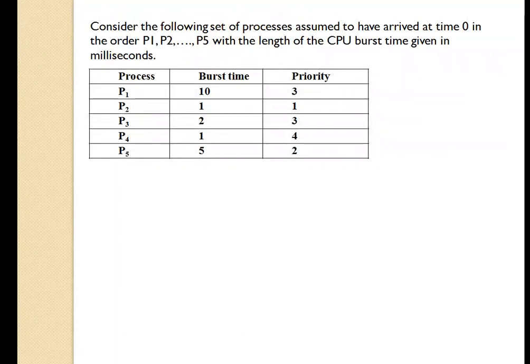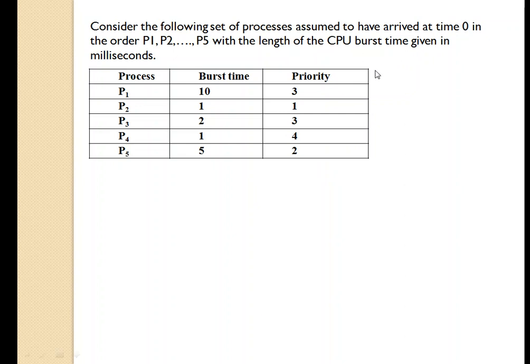To understand the priority scheduling algorithm perfectly, we are going to see one example. Consider the following set of processes, assumed to have arrived at time 0 in the order P1, P2, P3, P4 and P5, with the length of the CPU burst time given in milliseconds. A table is given wherein the burst time, that is how much time each will require the CPU, is given, and also the priorities. Using priority scheduling, we would schedule these processes according to the following Gantt chart. So now we are going to draw the Gantt chart.